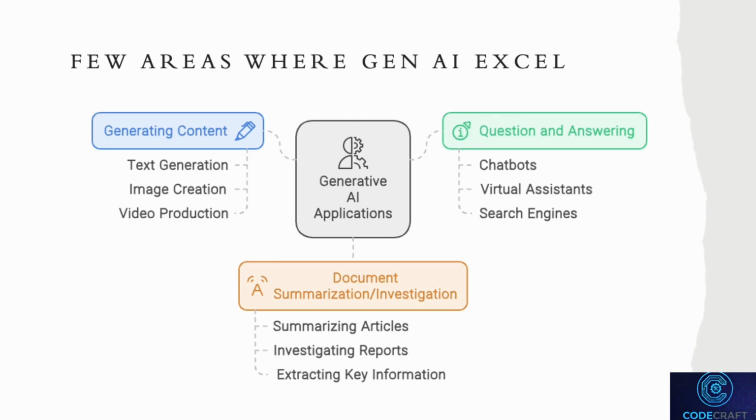Now that we've gone through some effective prompting techniques, let's take a look at a few areas where generative AI truly excels. As you can see in this diagram, generative AI applications shine in several key areas. First, generating content. This includes text generation, where AI can help us craft articles, write code, or even generate creative stories. It also covers image creation and video production, allowing AI to assist in designing visuals and producing multimedia content that's both innovative and impactful.